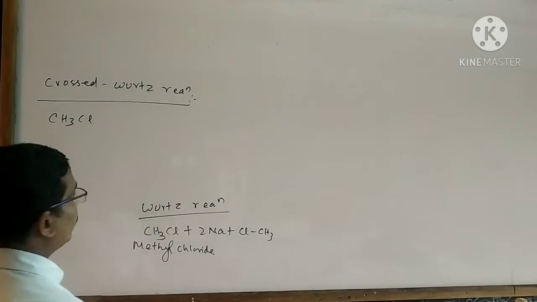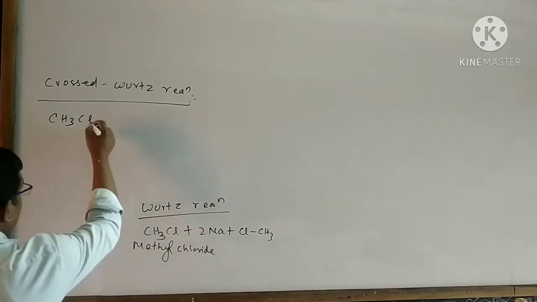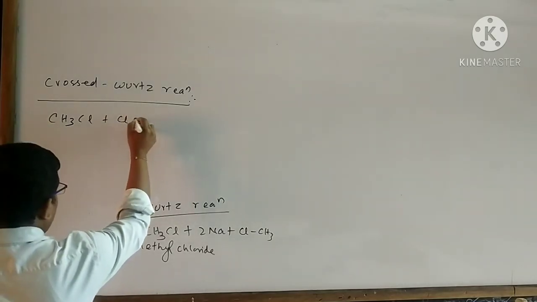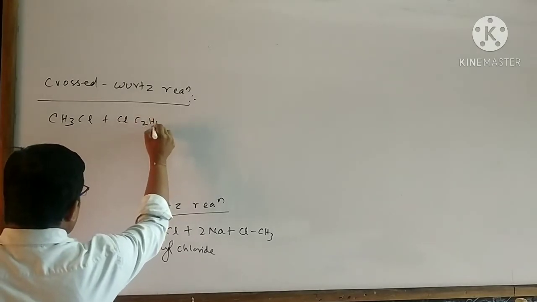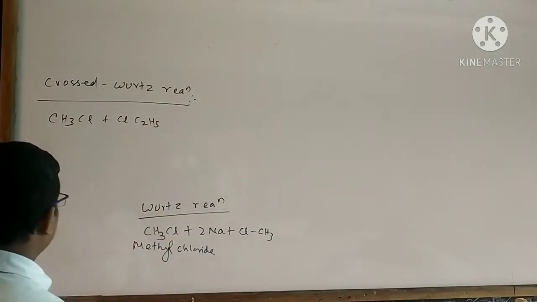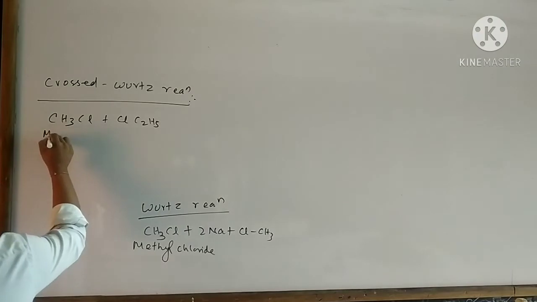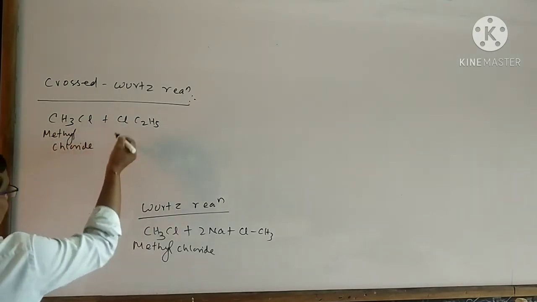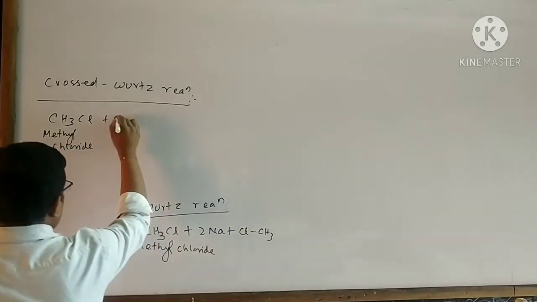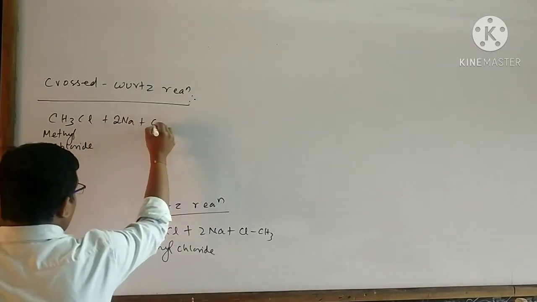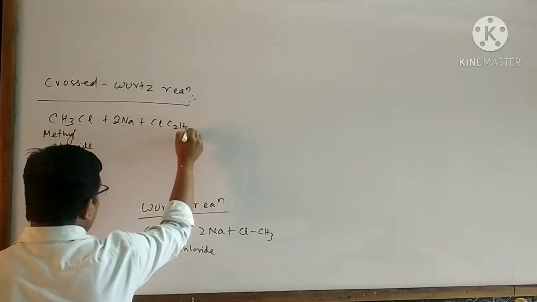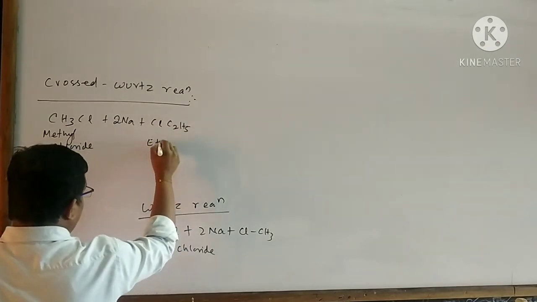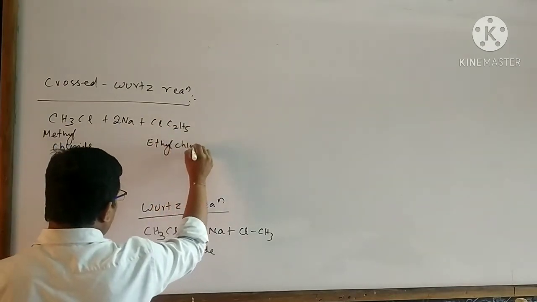Suppose I take ethyl chloride as the other reactant. When methyl chloride reacts with two atoms of sodium and ethyl chloride, then what will happen? A mixture of